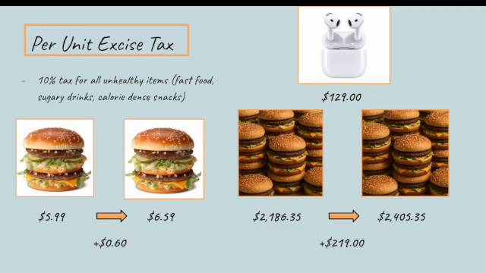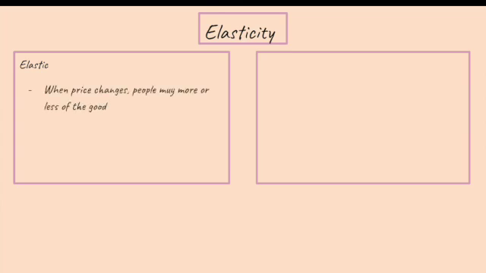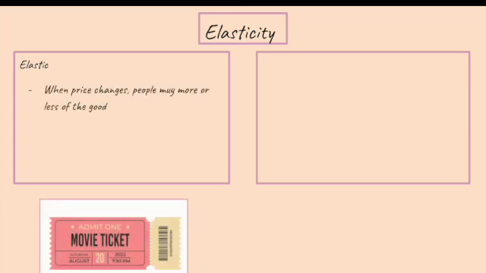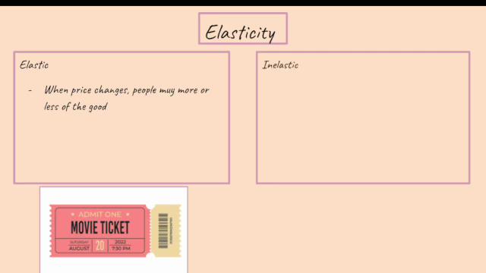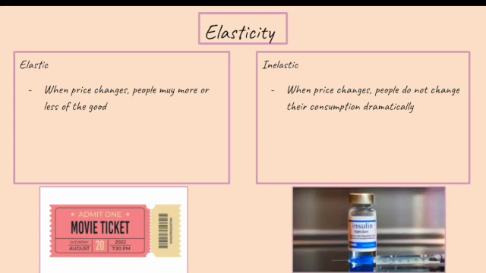Since fast food consumption is linked to obesity and higher prices are linked to lower consumption, this tax can in fact lower obesity rates. Now let's consider elasticity. If demand is elastic, a price increase leads to a significant drop in quantity demanded, like with movie tickets. If demand is inelastic, consumption stays relatively constant, like with insulin. Fast food tends to have somewhat inelastic demand in the short term, but it still responds to price changes over time. Who gains and who loses from these taxes?